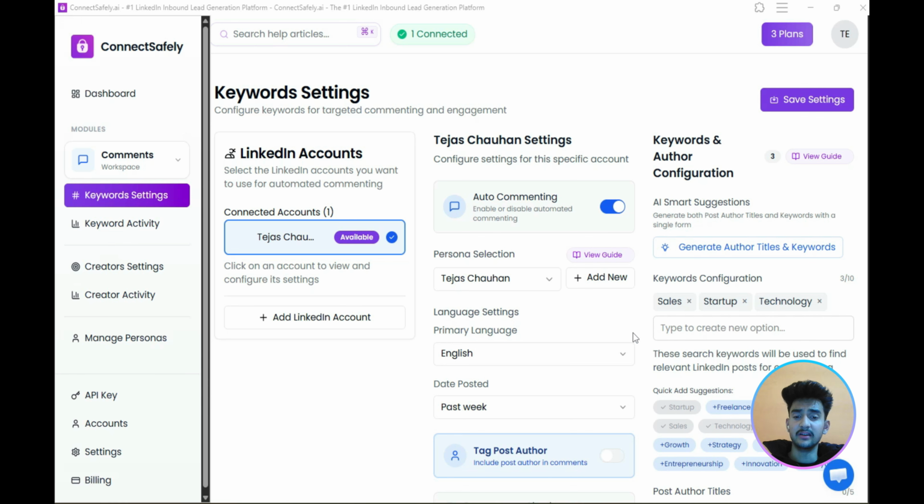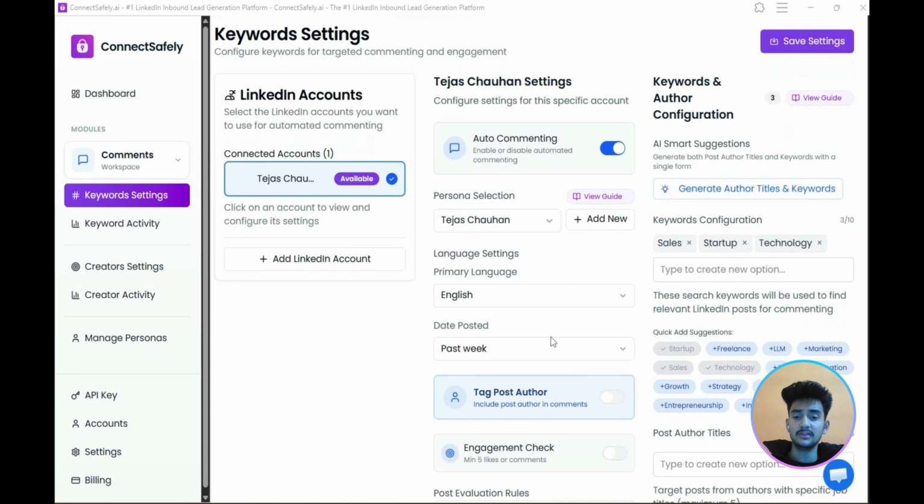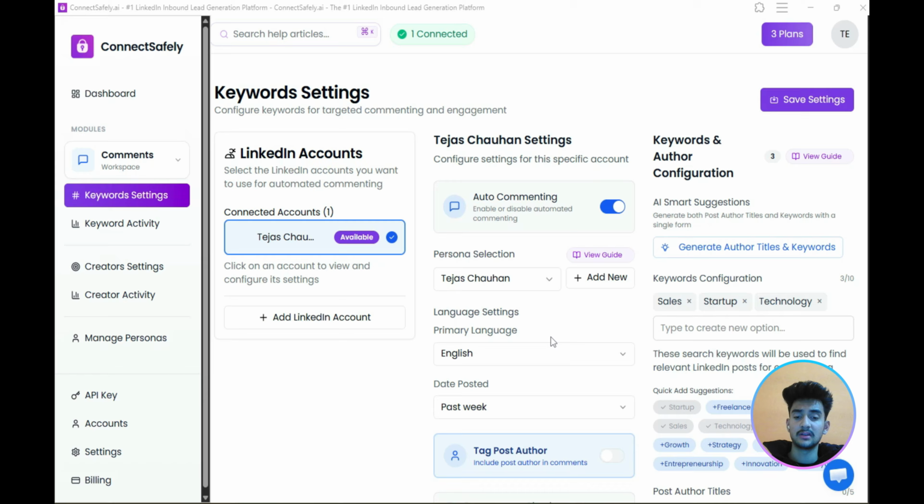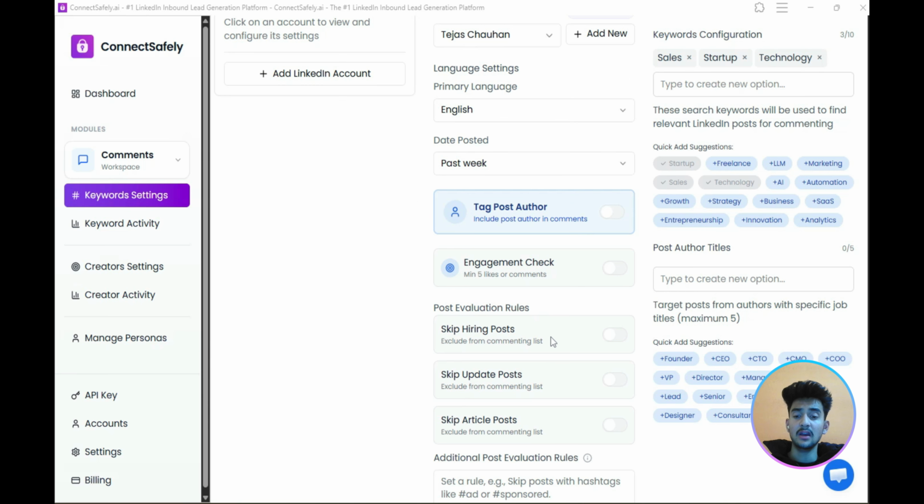Then you can configure engagement rules. For instance, you can choose whose posts you want to comment on, founders, CEOs, directors, and even filter out irrelevant posts like hiring or updates. Once everything is set, the system monitors LinkedIn 24/7 and automatically posts thoughtful, expert level comments as you.